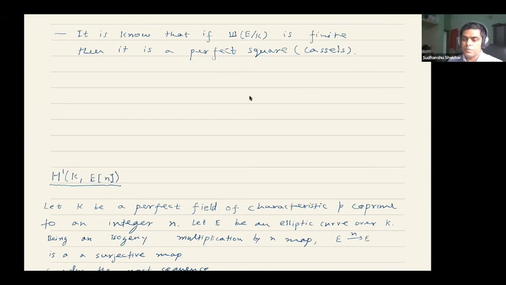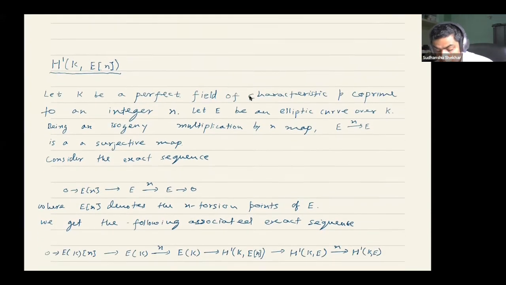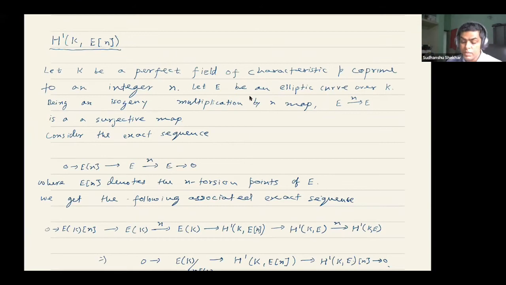Now we will slowly move to the Selmer group, but before we define Selmer groups, we need to define the corresponding Galois cohomology groups in which they reside. So they are inside H1(K, E[n]).